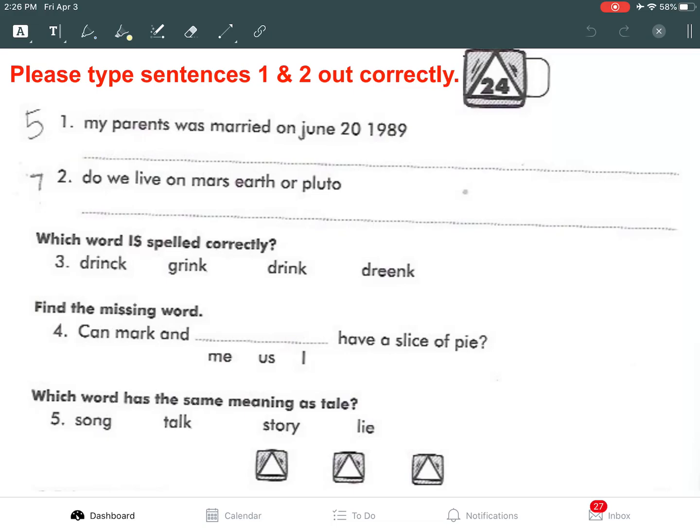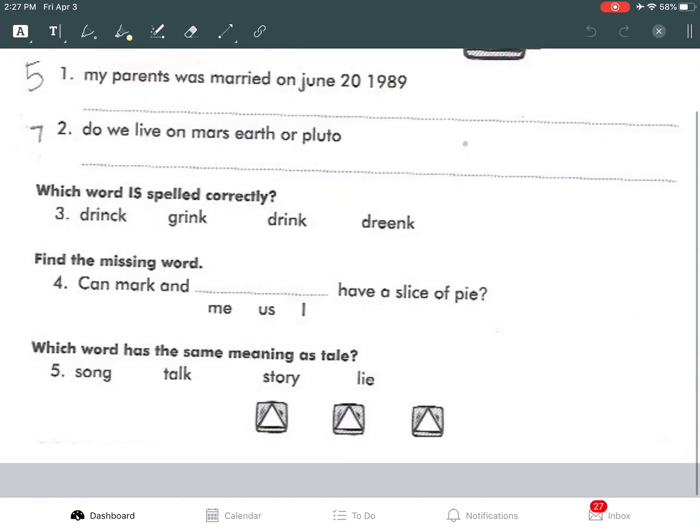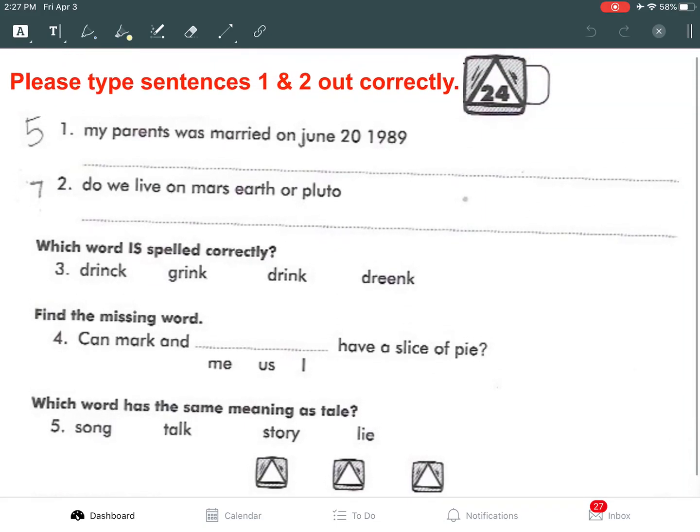I am here to go over your DOL 24. Now, notice there is something different at the top of your screen. You may not see it, but it's there. It says, please type sentences 1 and 2 out correctly. Now, I personally think it'll be easier for me to start out by fixing my mistakes, and then I'm going to go back and type it. So let's talk through these.